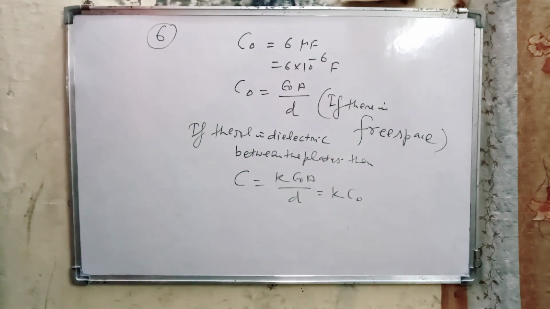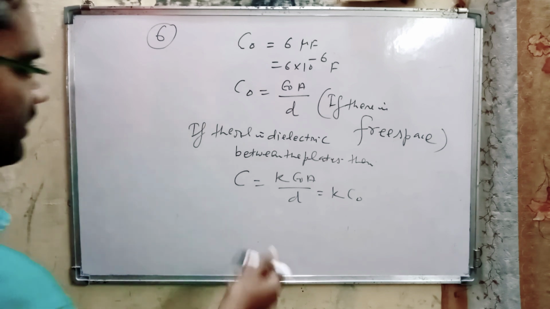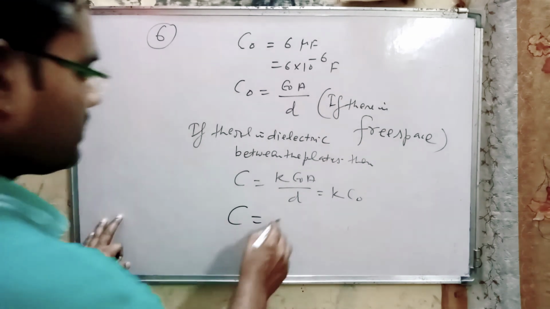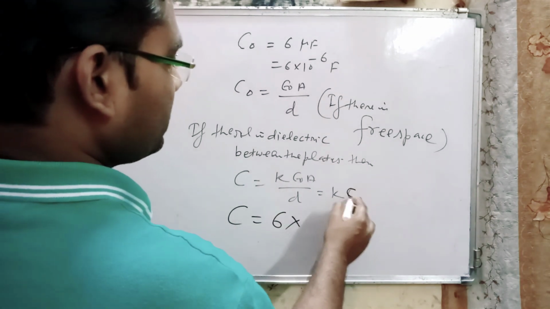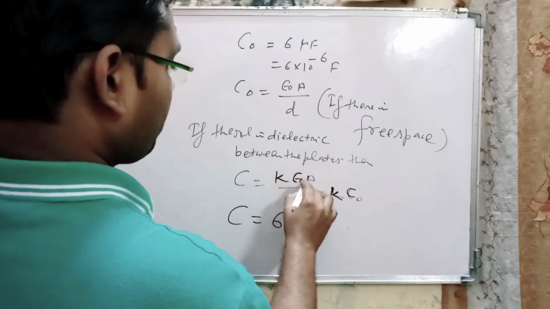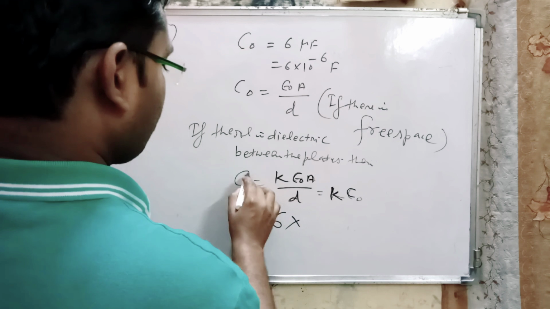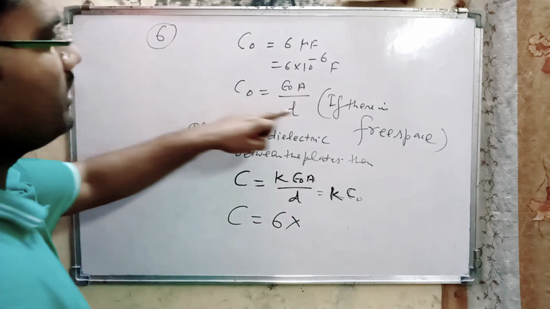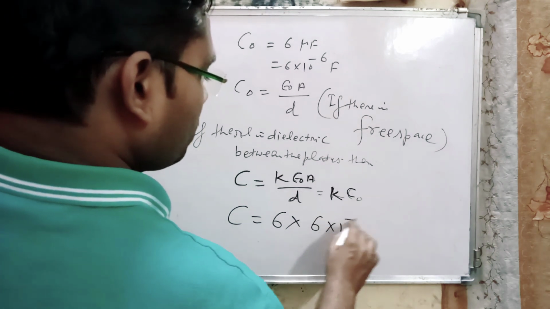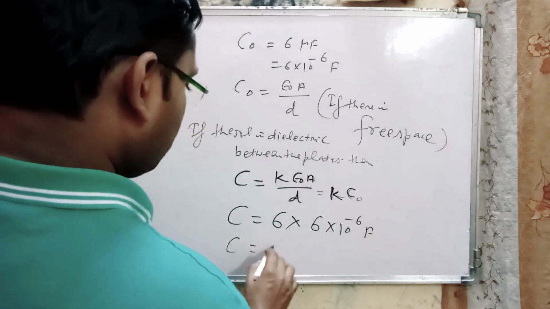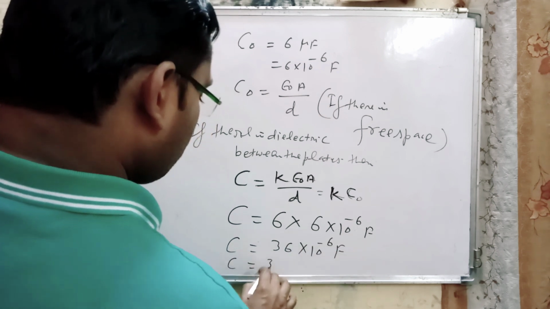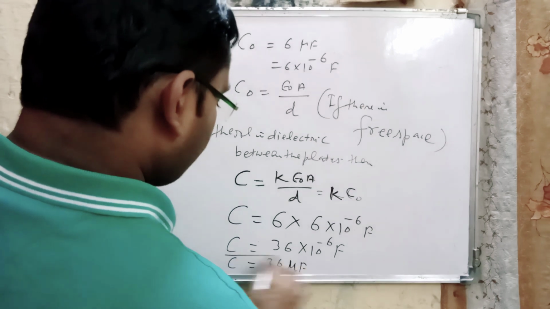Here value of C naught is given and here value of K is also given. That means C is equal to K C naught. Value of K is given 6 and the value of C naught is given 6 microfarad. So now here this one is 6 into 10 to the power minus 6 farad. That means C is equal to 36 into 10 to the power minus 6 farad, or C is equal to 36 microfarad.